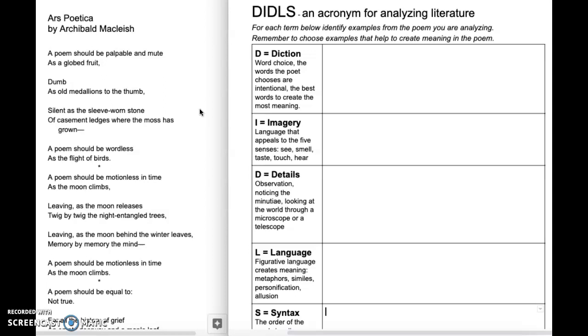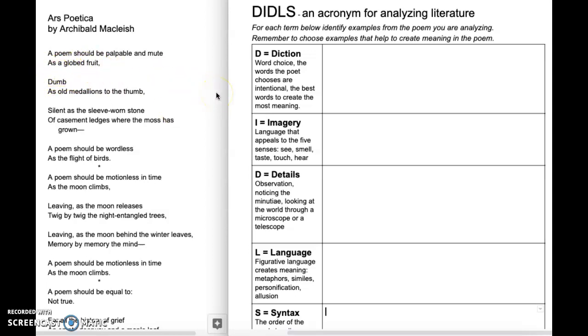So I see here first some words. Do we know what they mean? Palpable. Palpable is something that you can touch. What does mute mean? You guys know this. It's on your remote control. Mute. It means to silence. So they're saying a poem should be something you can touch that is silent. And then it makes the simile comparison, as a globed fruit.